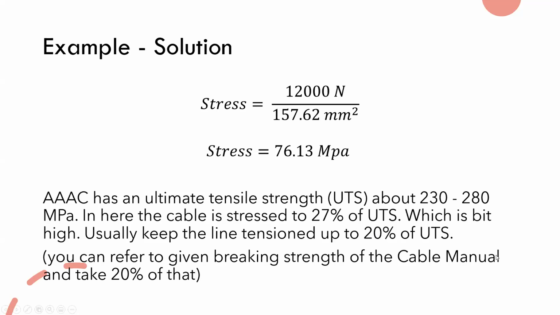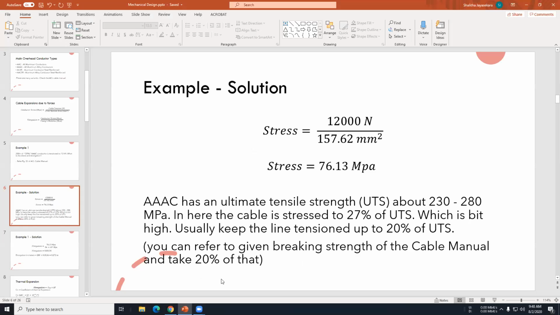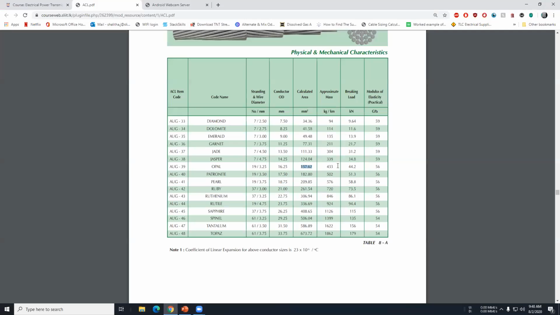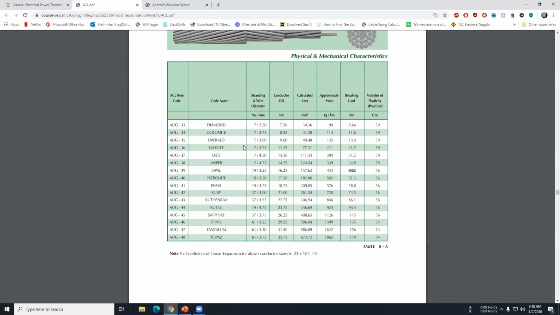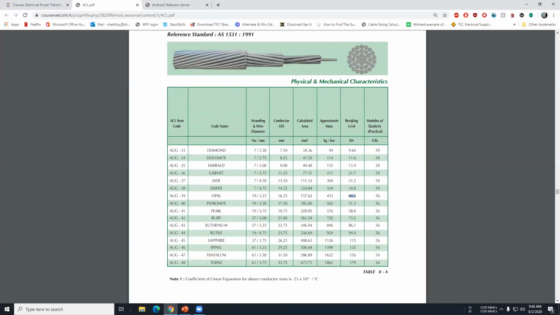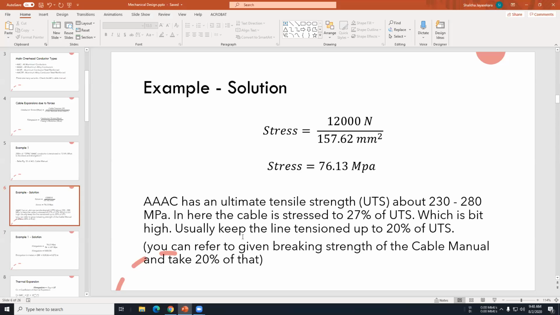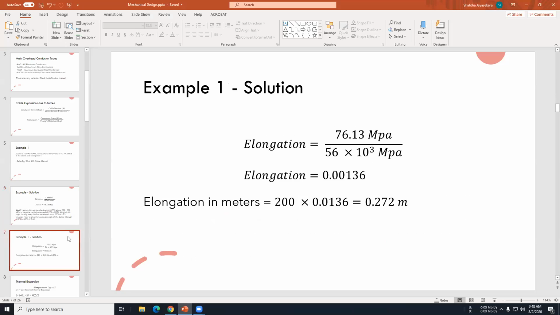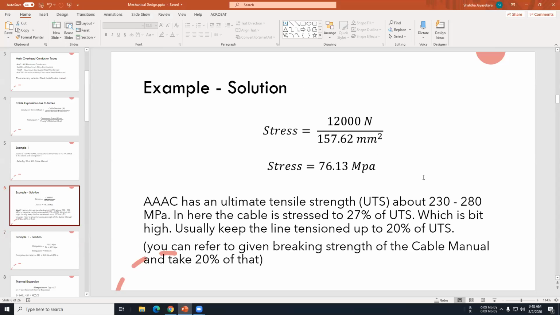That means you can go up to 50% of the UTS, or 50% of the breaking strength. Breaking strength, I think we already saw, is given as the breaking load. Breaking load is given in the physical characteristics of the conductor in the table. Okay, so that's how you find the stress of a conductor.